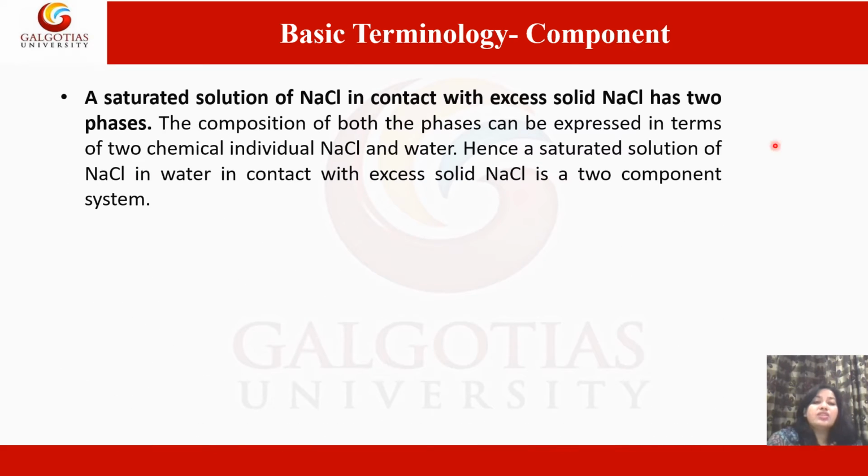A saturated solution of NaCl in contact with excess solid NaCl has two phases. The composition of both phases can be expressed in terms of two chemical individuals, NaCl and water. Hence, a saturated solution of NaCl in water in contact with excess solid NaCl is a two-component system.